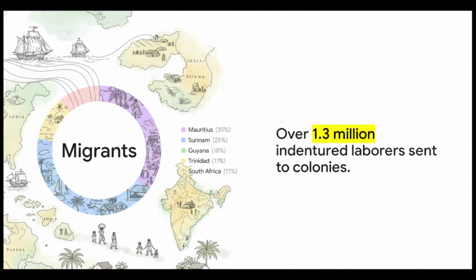Now, looking at where this captive workforce actually ended up is fascinating. The numbers are huge. Hundreds of thousands sent off to Mauritius, Suriname, Guyana, Trinidad, and South Africa. This colonial spreadsheet effectively seeded distinct Indian communities across the West Indies, Africa, and the Pacific. And because many of these workers were offered a small plot of land instead of a return ticket home, these communities permanently settled and are still thriving in those regions today.